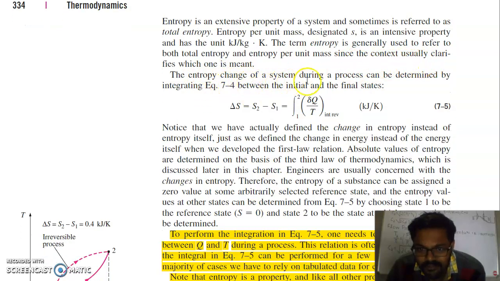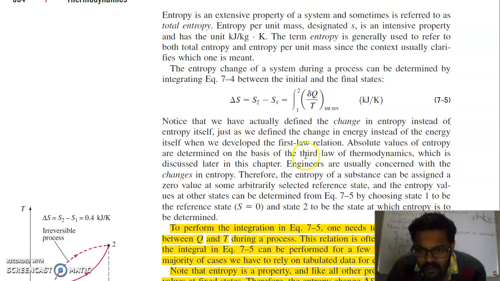The entropy change of a system during a process can be determined by integrating. So this is S2 minus S1, the change in entropy. If you integrate del Q by T, we will get the change in the entropy. But engineers are not concerned with the absolute value of entropy, we need only the change in entropy. Therefore, the entropy of a substance can be assigned a zero value at some arbitrarily selected reference state, and the entropy values at other states can be determined.